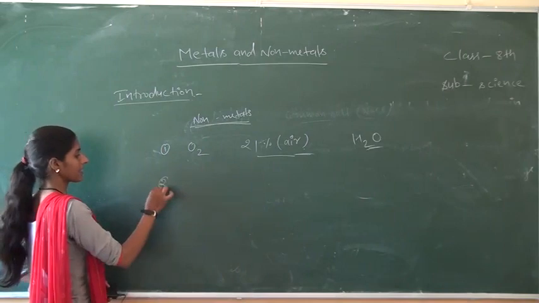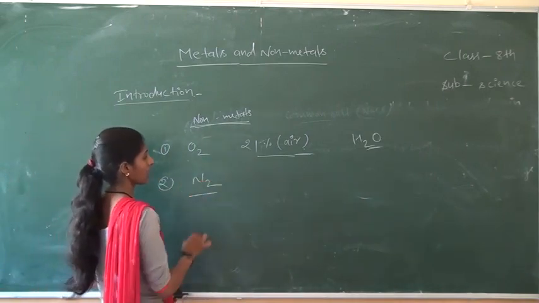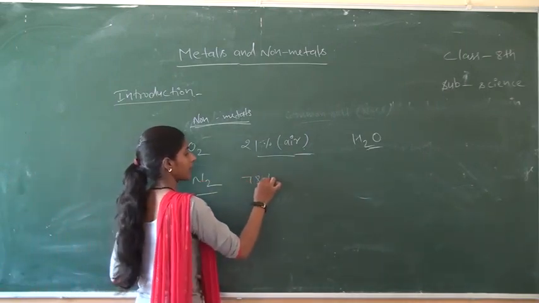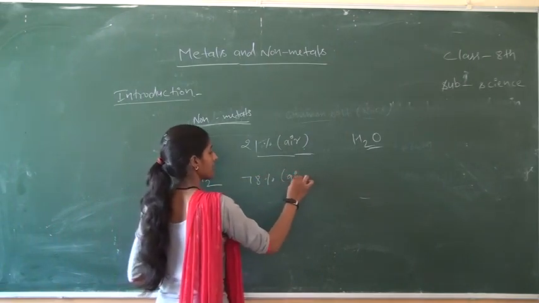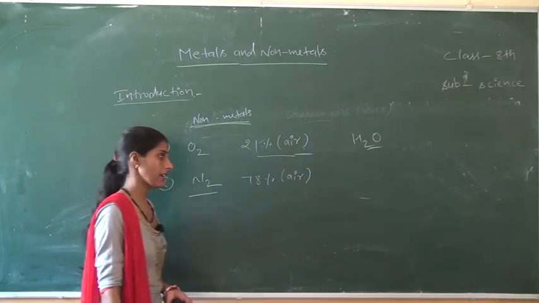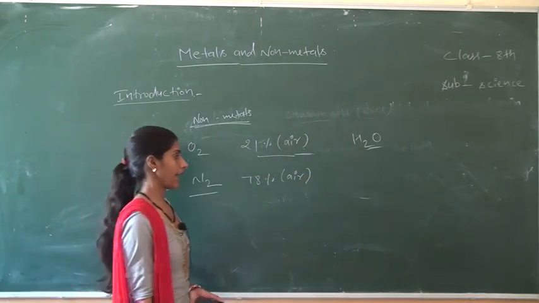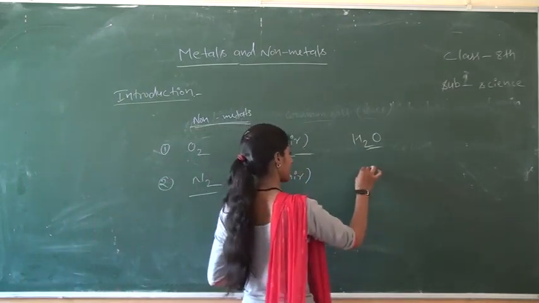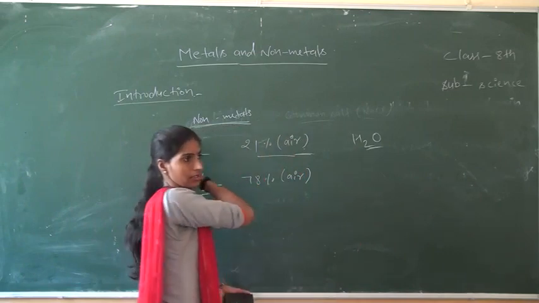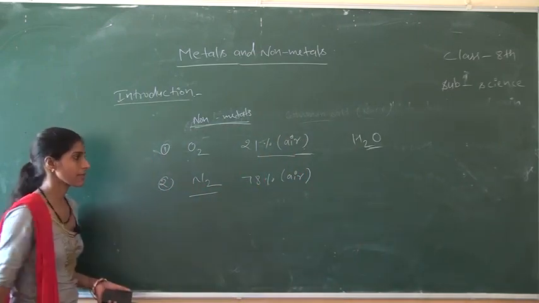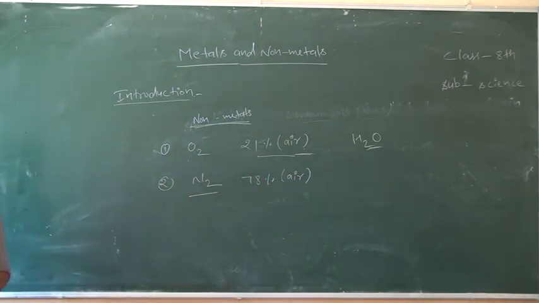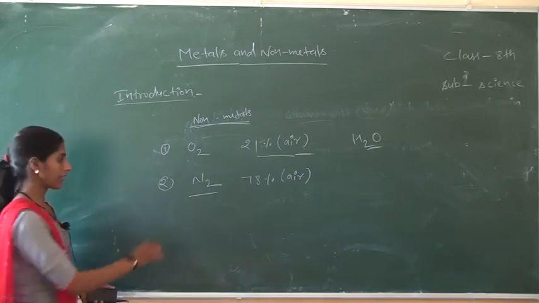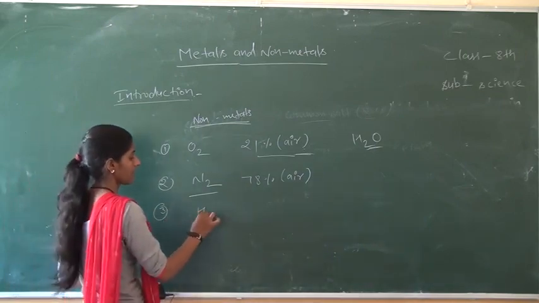Okay, after that, nitrogen. Nitrogen is 78% in the atmosphere in air, and it also exists in the form of plants and animals, fertilizers and nitrates.